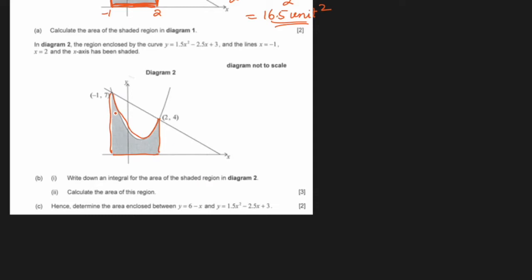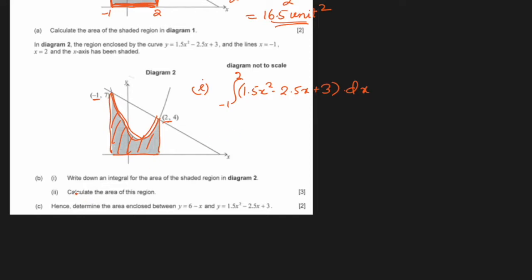We know that area under curve is found by integration of the curve between the 2 x values, which is minus 1 and 2, and that will be the integral from negative 1 to 2, and write the equation of the curve here, 1.5x squared minus 2.5x plus 3 dx. That's the answer of part 1.